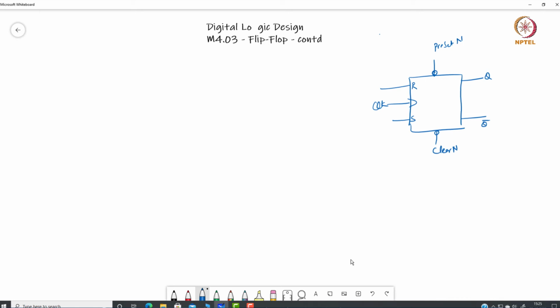Let's see it using a truth table. Let's write clock, D, preset N, clear N, and this is the value of Q plus. If both of them, being inverted values, are 0, that is not allowed.